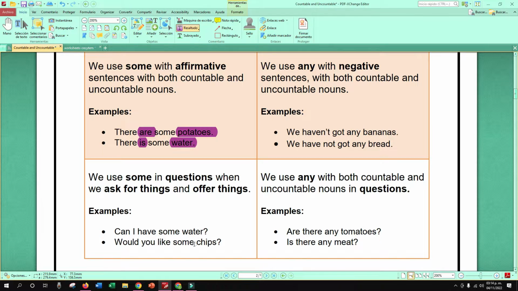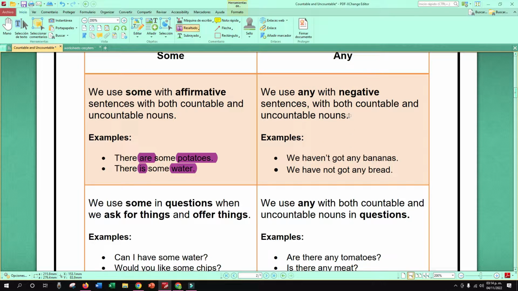Or you can say, would you like some chips? In this case, chips, and that is countable, right? So, in that case, we can use some. Recuerden, some podemos utilizarlo solo en afirmativas, pero para ambos, ¿verdad? Para contables y para incontables.